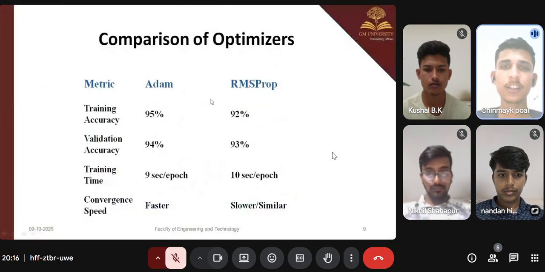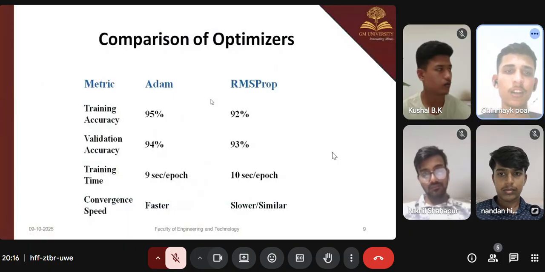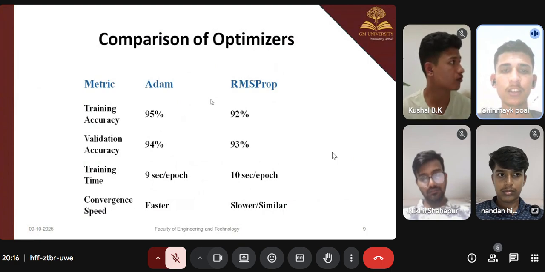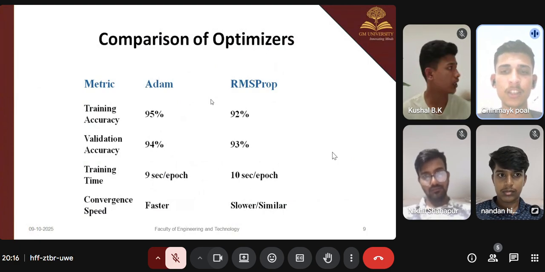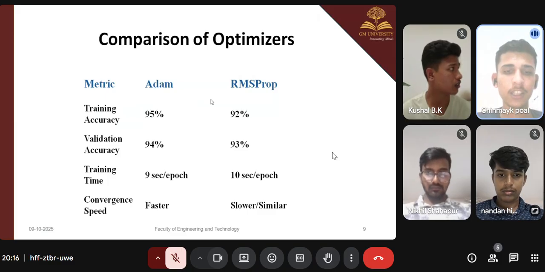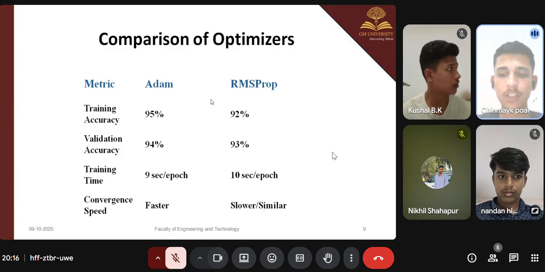Hi everyone, here is the comparison of optimizers. In the metrics, for training accuracy, Adam has 95% and RMSProp has 92%. For validation accuracy, Adam has 94% and RMSProp has 93%. For training time, Adam takes 9 seconds per epoch and RMSProp takes 10 seconds per epoch. Lastly, for convergence speed, Adam is faster and RMSProp is slower.